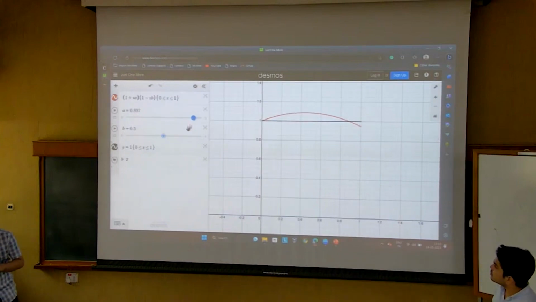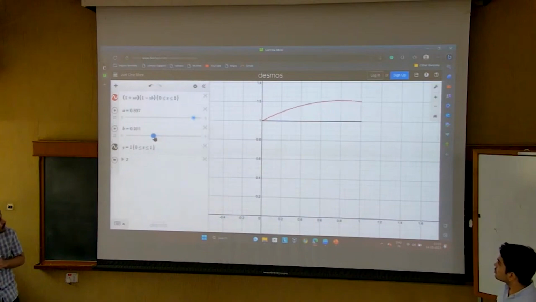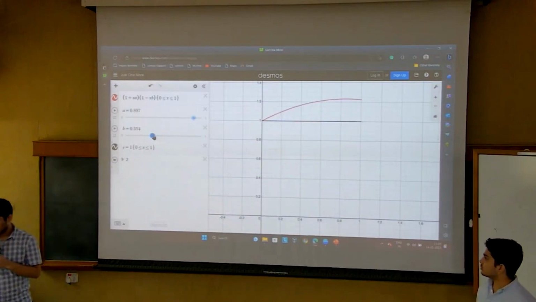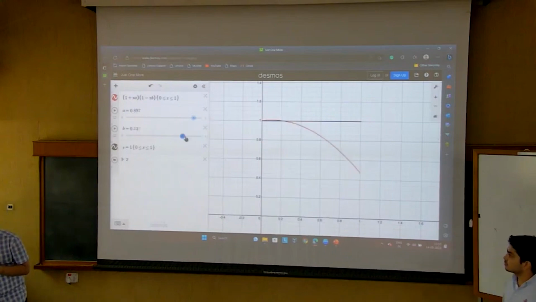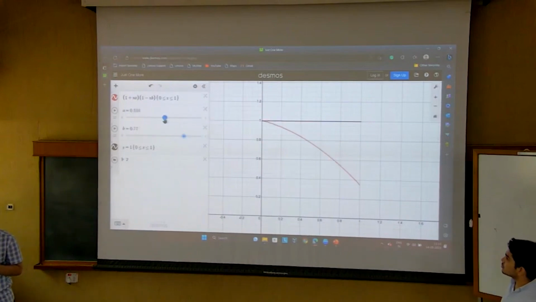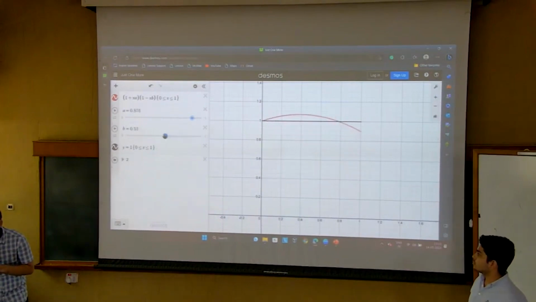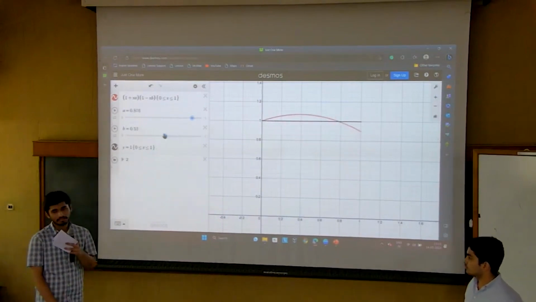For some values of A and B, like if B is very small, B is the loss here, every game gives us a profit in the long run. For some values of A and B, it can also be the opposite. So yeah, this can very well be varied, and we'll have different optimum points for different values of A and B.